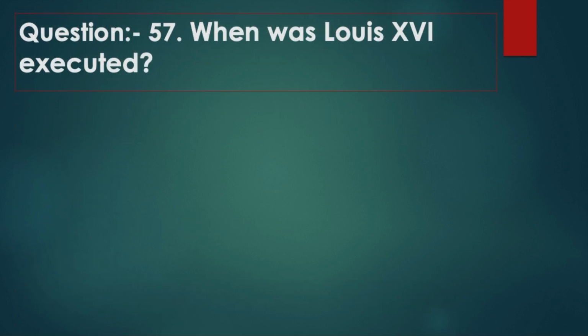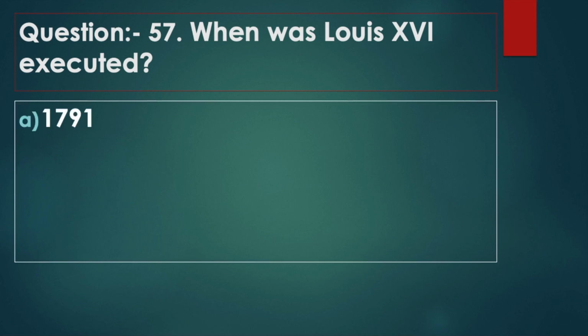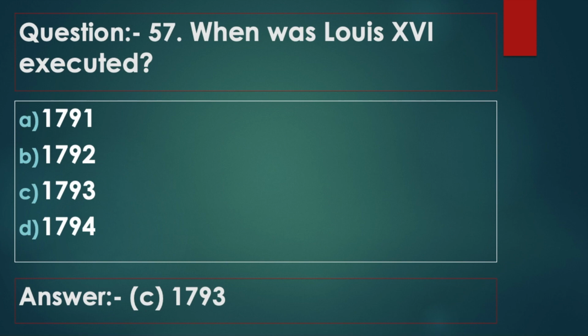Question 57. When was Louis XVI executed? Option A, 1791. Option B, 1792. Option C, 1793. Option D, 1794. Answer option C, 1793.